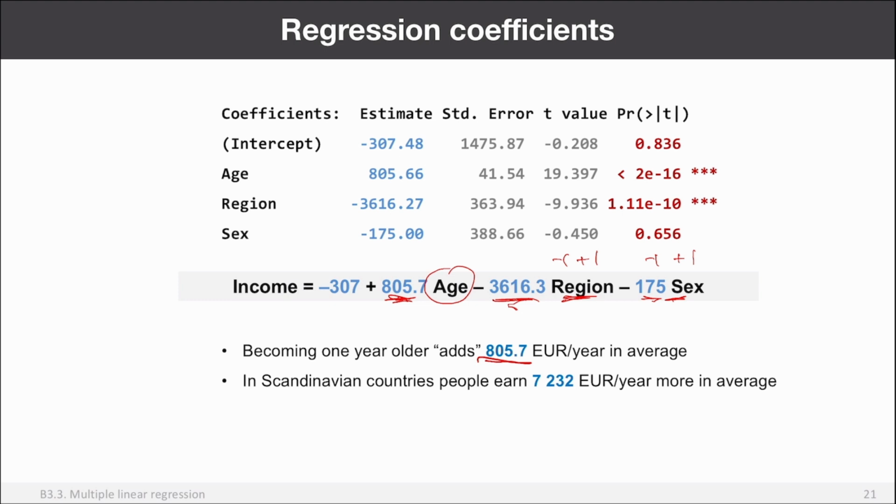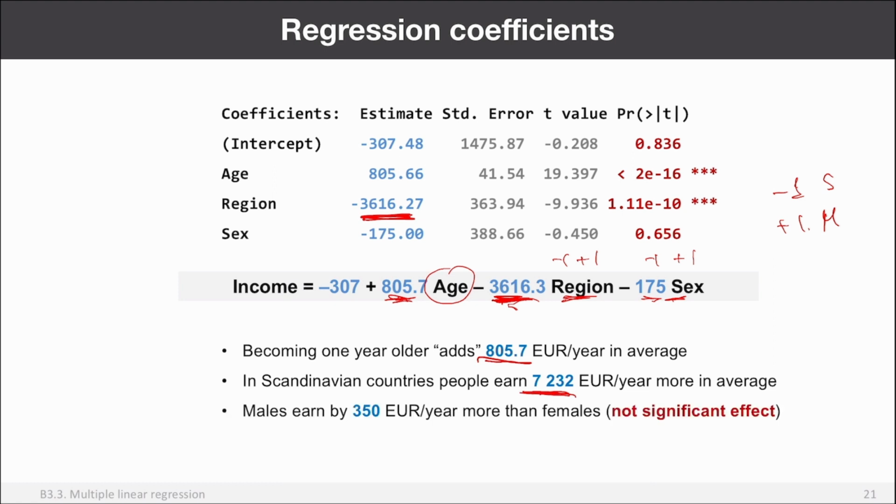Then in Scandinavian countries, people earn 7,200 euro per year more. Again, why 7,300? Why not 3,600? Because you remember that the difference between Scandinavian and Mediterranean is 2, right? So region goes from minus 1 to plus 1. And the regression coefficient shows you the effect of this variable when it changes by 1, right? So in this case, we have to double it, and that's why it's 7,000.